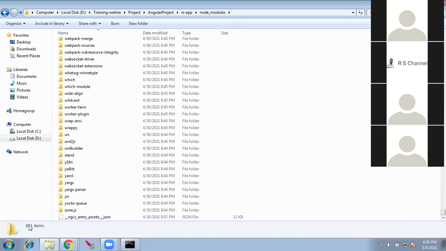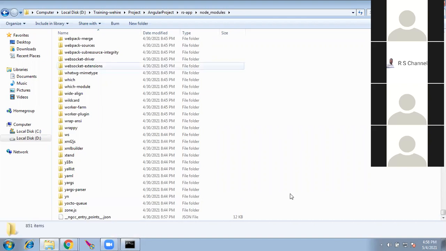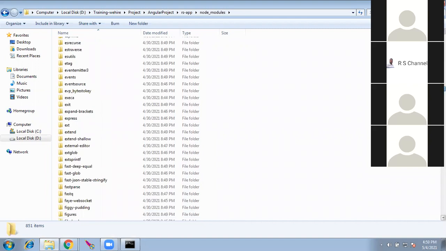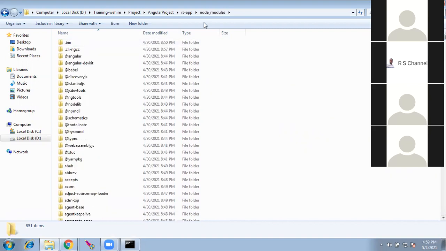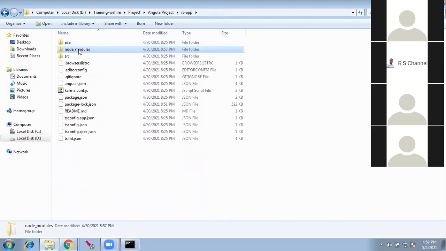Already there are around 851 files. So when you run the initial Angular command, npm install, these 851 files will be downloaded from the internet to your folder. So it will take a few minutes depending on your internet speed. That is the second folder, which is similar to lib in Java.